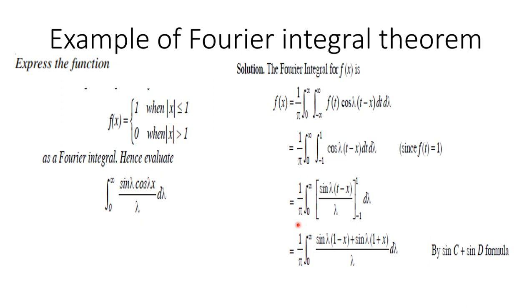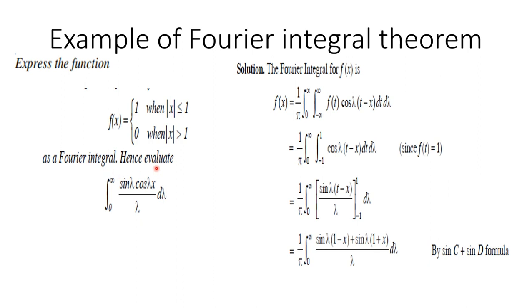Now some examples of Fourier integral problems. Express the function f(x) = 1 when |x| ≤ 1 and 0 when |x| ≥ 1 as a Fourier integral.